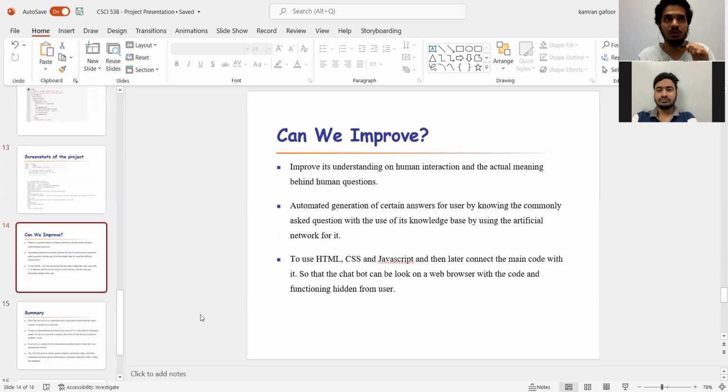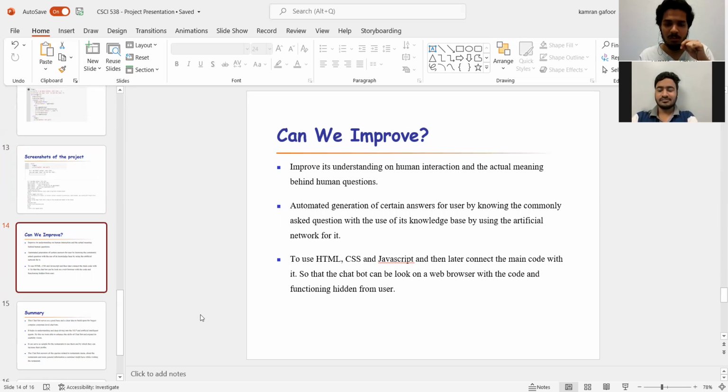So basically I've told you all about my project: how we import packages, how we use Punkt, how we use WordNet, and how we use them to tokenize the data into different tokens. Then we match the different tokens with the data sets and check which data set is matching more. The one that matches more and gives more points is chosen to respond to the user back. So this is all the project is.